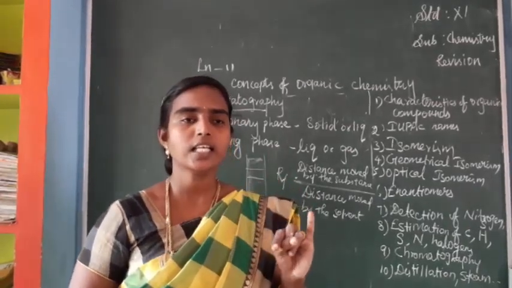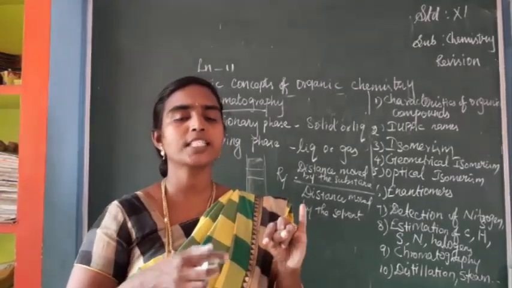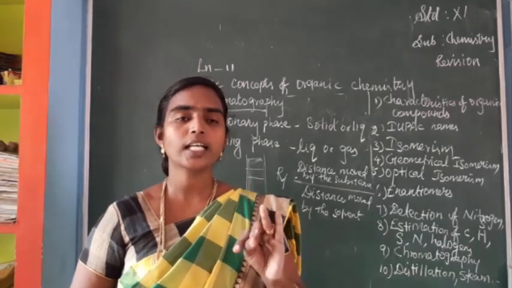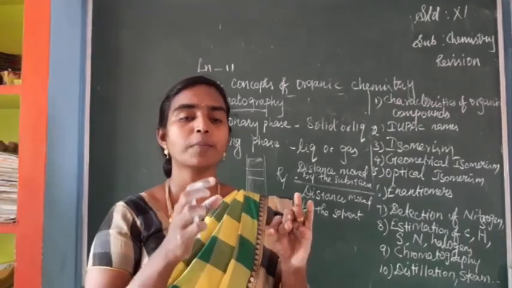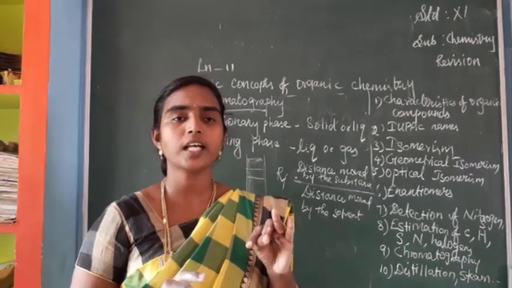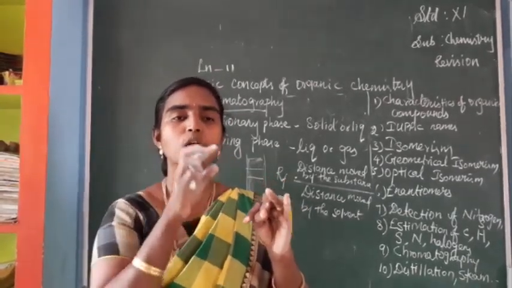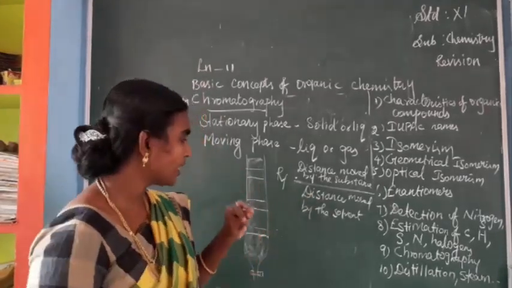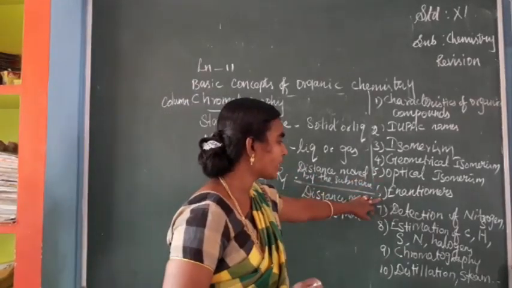One condition is the molecule should be non-superimposable on its mirror image. The second condition is the molecule should contain 4 different atoms or groups, that is, the compound should contain an asymmetric carbon. What is an asymmetric carbon? A carbon having 4 different atoms or groups is called an asymmetric carbon. So these two conditions we have seen. Optical isomerism and enantiomers are over.